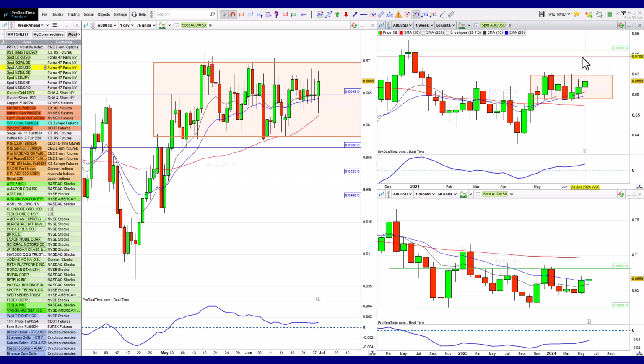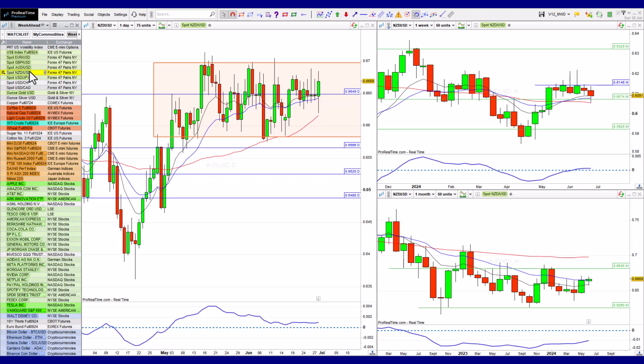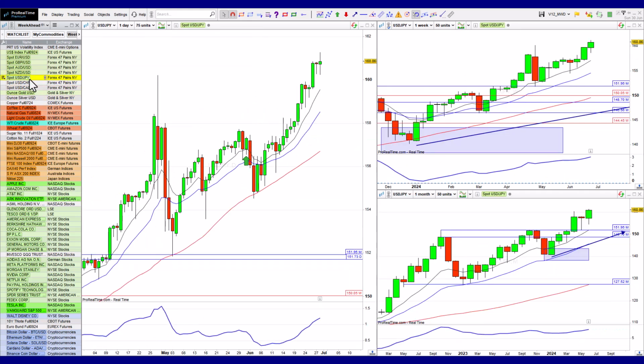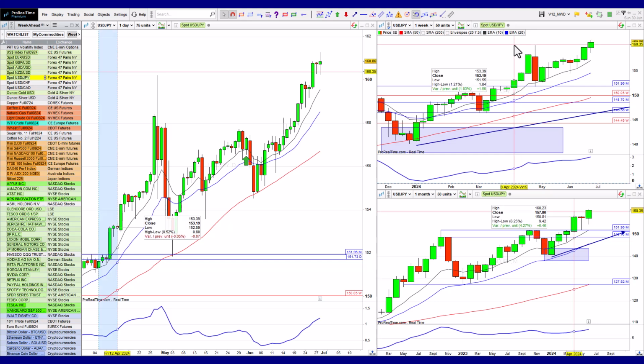It looks as though the momentum is to the upside at this time, but I'll confirm that when we see that breakout. Kiwi dollar battling up with resistance there and also largely going sideways. So again, a lot of this could very much have to do with just kind of not knowing what's going on with the US economy, or at least, sorry, with the US politically speaking.